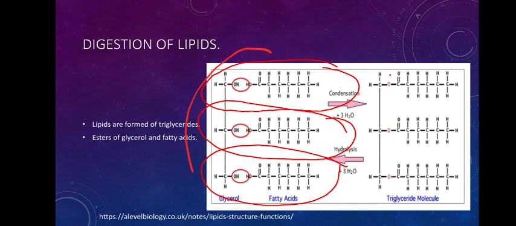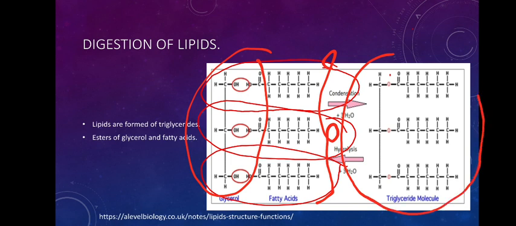What you are seeing here on the screen is a triglyceride. It is basically formed of an alcohol. Here it is a trihydric alcohol because 3 alcoholic groups are present and they are esterified with 3 different fatty acids, either similar type or different type. So, when condensation takes place between these, you are going to see a molecule of a triglyceride. A triglyceride is formed of alcohol, here it is glycerol, and 3 fatty acid chains.